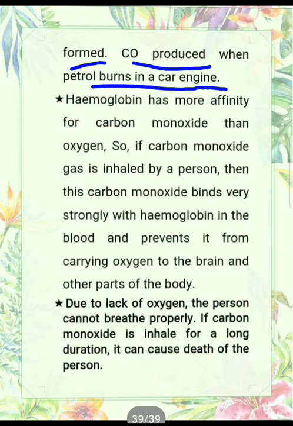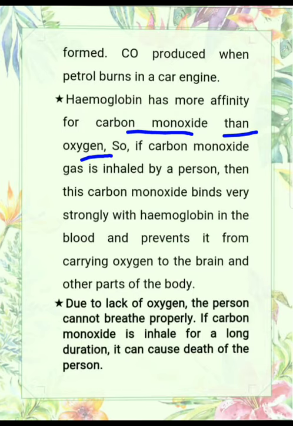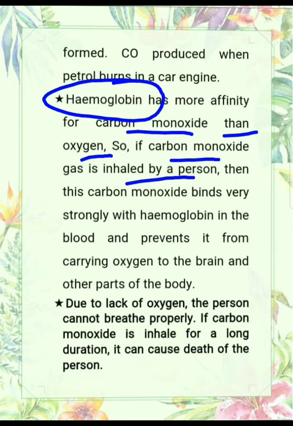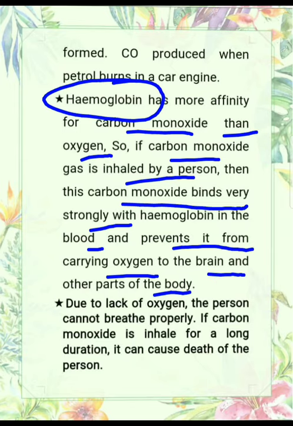Similarly, our body has hemoglobin, and hemoglobin has more affinity for carbon monoxide than oxygen. This means if both gases, carbon monoxide and oxygen, are present in the environment, our body prefers carbon monoxide, because hemoglobin has more capacity for it. So if carbon monoxide is inhaled by a person, it binds strongly with hemoglobin in the blood and prevents it from carrying oxygen to the brain and other parts of the body.